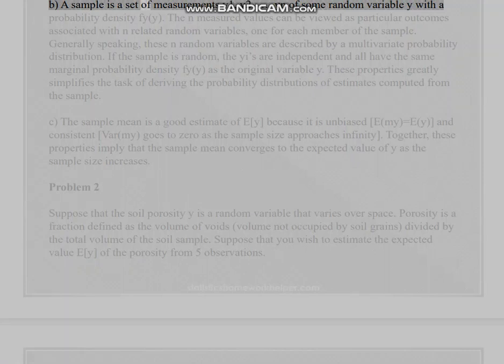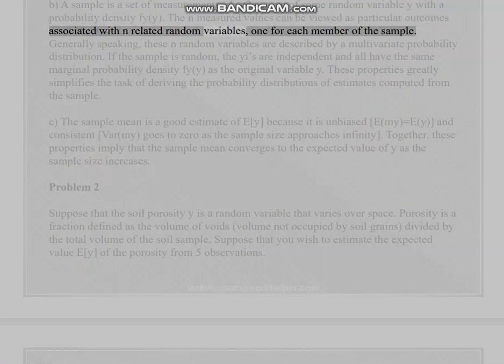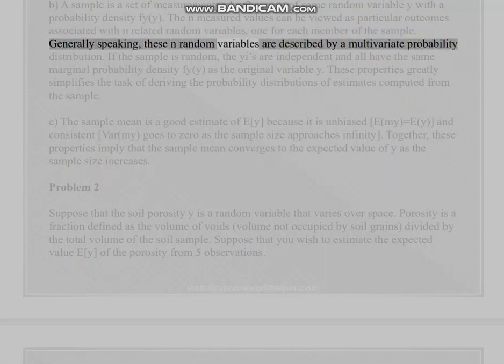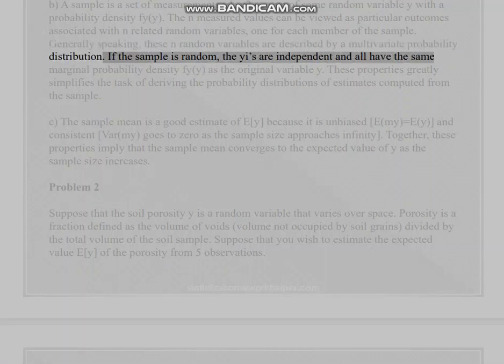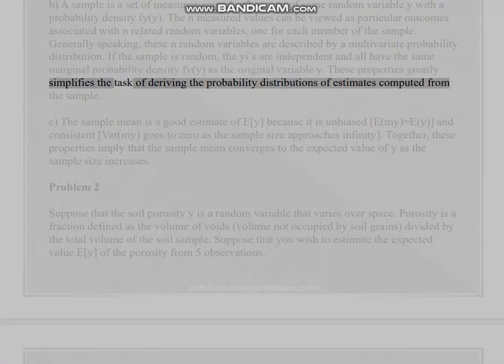B. A sample is a set of measurements Y1, Y2, ..., Yn of some random variable Y with a probability density fY(y). The n measured values can be viewed as particular outcomes associated with n related random variables, one for each member of the sample. Generally speaking, these n random variables are described by a multivariate probability distribution. If the sample is random, the Y's are independent and all have the same marginal probability density fY(y) as the original variable Y. These properties greatly simplify the task of deriving the probability distributions of estimates computed from the sample.